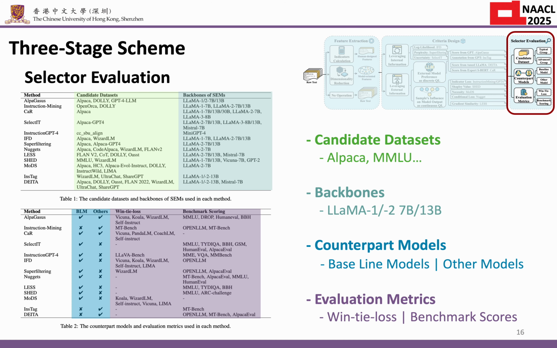The third and final stage is to verify the effectiveness of the selector. Existing works compare a selective enhanced model against either the baseline model or other popular LLMs using win-tie-loss metrics or benchmark scores.